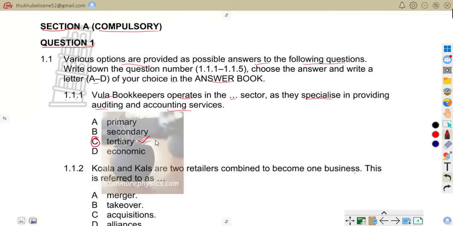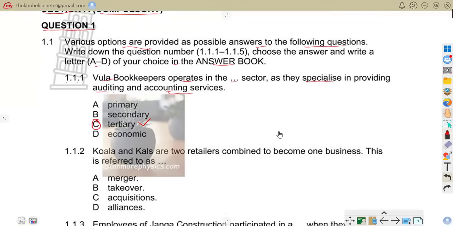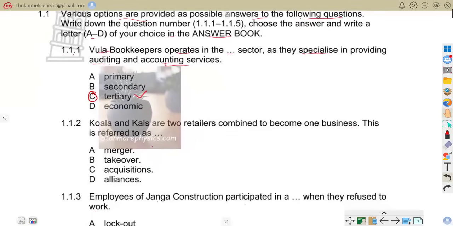Tertiary sector. Meaning to say, Vula Bookkeepers operates in the tertiary sector as they specialize in providing auditing and accounting services. We know very well that the tertiary sector provides services to people and business. So Vula Bookkeepers, with auditing and accounting services, belongs to the tertiary sector. Now let us move on to 1.1.2.